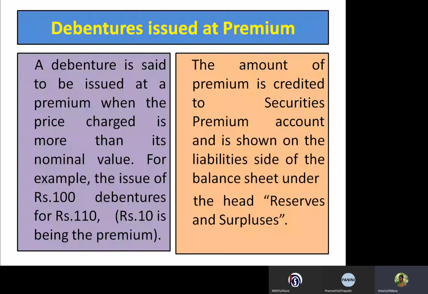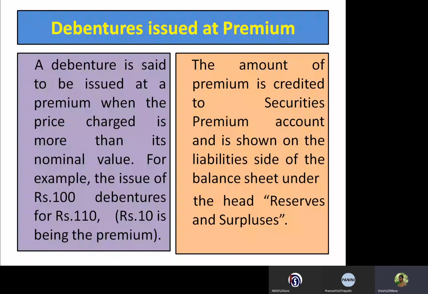The amount of premium is credited to security premium account, and it will be shown on the liability side under the heading of reserve and surplus of the balance sheet. This point can also be seen in the company accounts as per Schedule 6 Part 1, where we have to show the premium under the heading of reserve and surplus.